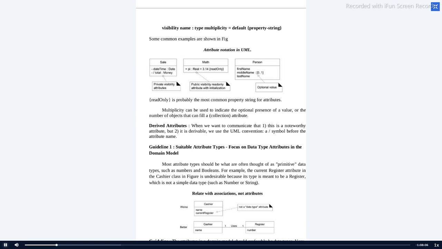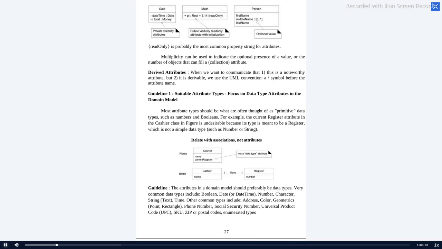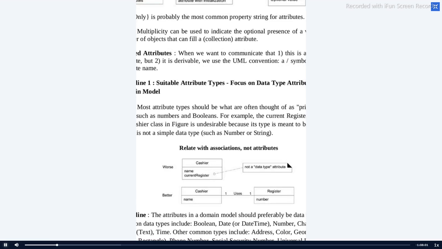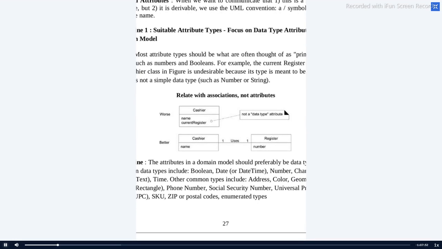Okay, let me move further in detail about the attributes. Let me zoom the screen. Here you can look at the things related to associations and not attributes. I have marked two things, the better way of representation and the worst way of representation. Cashier is the domain name. Name is an attribute. Current register is also an attribute. But name is an attribute of a cashier, obviously, whereas current register won't be an attribute of a cashier.